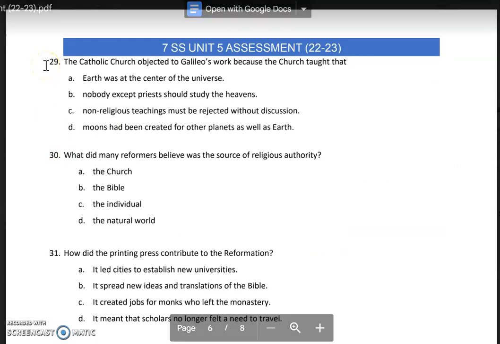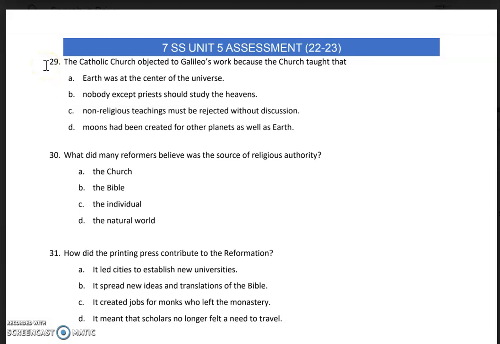Number 29. The Catholic Church objected to Galileo's work because the Church taught that A. Earth was at the center of the universe. B. Nobody except priests should study the heavens. C. Non-religious teachings must be rejected without discussion. D. Moons had been created for other planets as well as Earth.